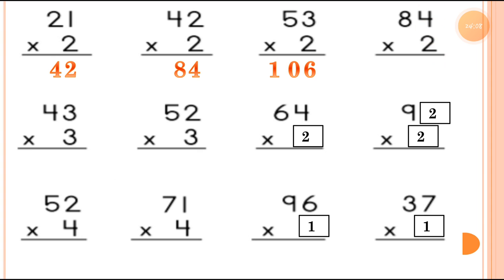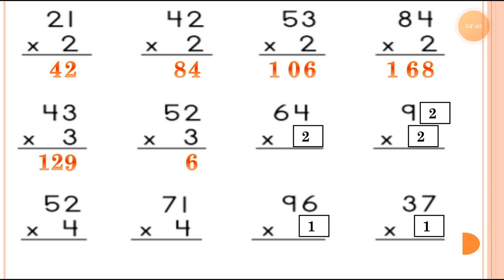Then the next one, 2 4s are 8, and 2 8s are 16. So the product is 168. Then the next one, 3 3s are 9. What is the answer of this? 3 3s are 9 and 3 4s are 12. So the product is 129.